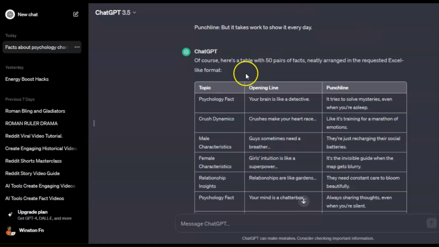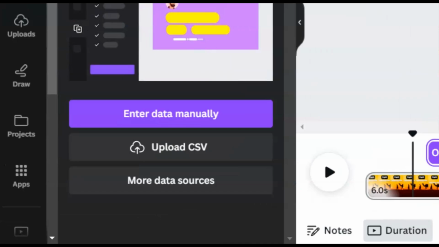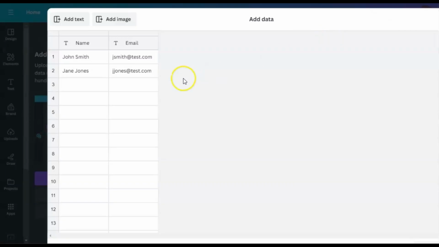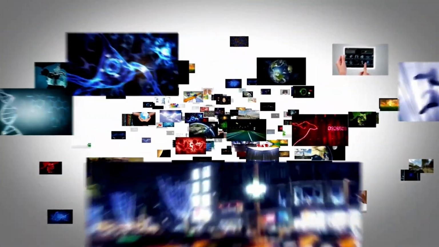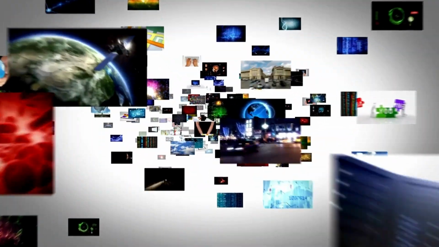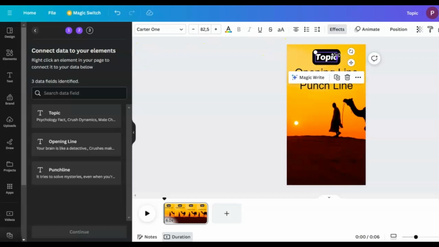Then go back to ChatGPT and copy your table of facts. Import them into Canva by just clicking on the option here that says Enter Data Manually. This pop-up will appear. Paste in the facts you copied from ChatGPT in the name section and click on Done. By doing that, you are essentially telling Canva to generate multiple slides each with a unique set of facts. At this point, all that is left is connecting the facts to the appropriate placeholder on the video.